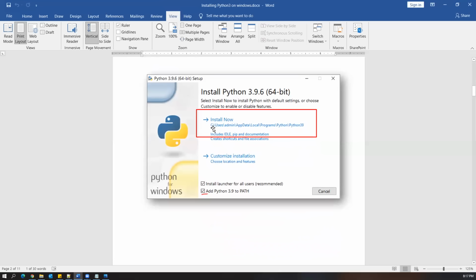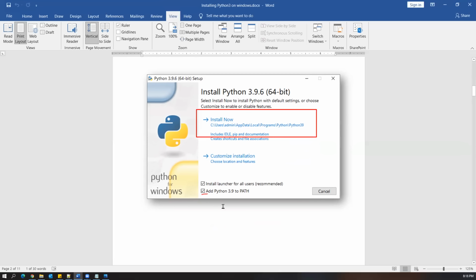And this is the actual default location where your Python is going to install. See, Users, Admin, AppData, Local, Programs, Python, Python 3.9. So this is the default location. If you want to install in some other location, you can customize the installation, then browse the path. Okay, so let it be the default location.